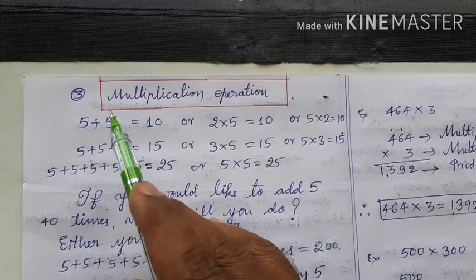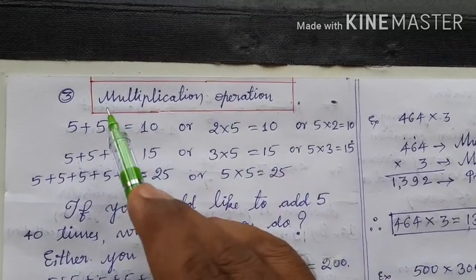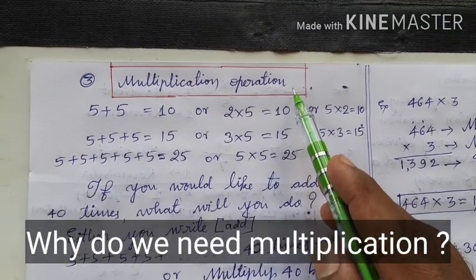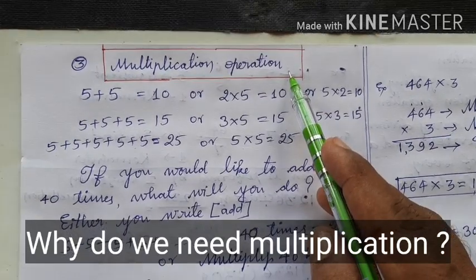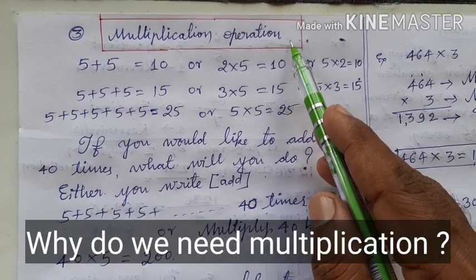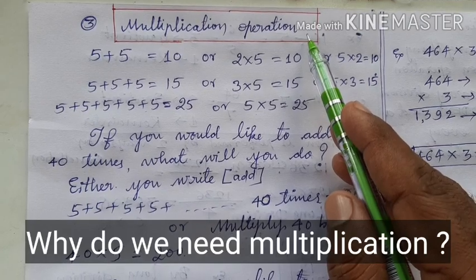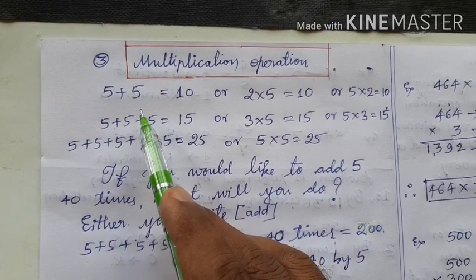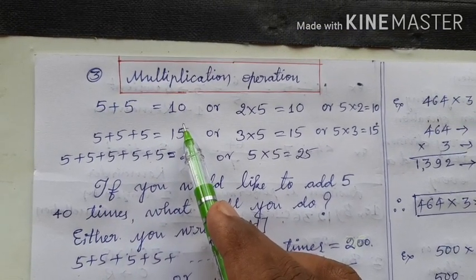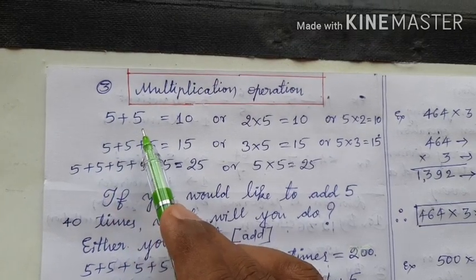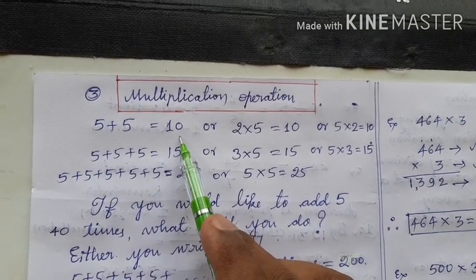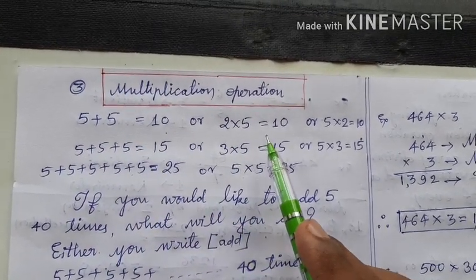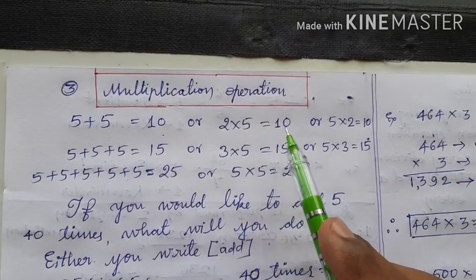Let us learn one more very important operation called multiplication. See here children, why do we need the multiplication operation? First we will understand that, and then we will study multiplication in detail. Here, 5 plus 5: 5 is added 2 times and the sum is 10. But instead of adding 5 2 times, I can go for the multiplication operation. How? 2 into 5 is equal to 10.